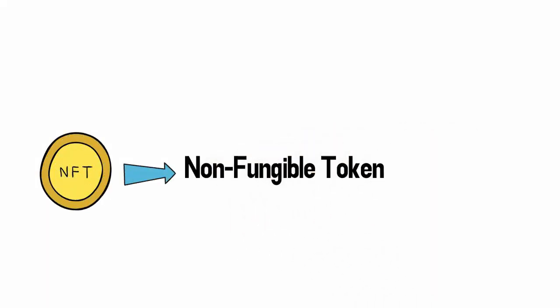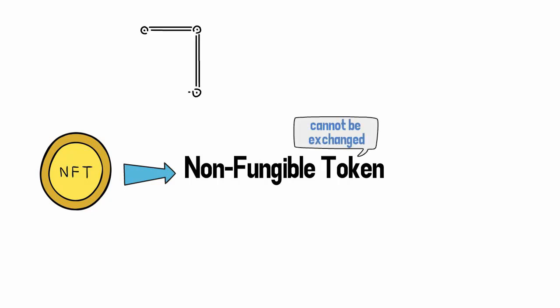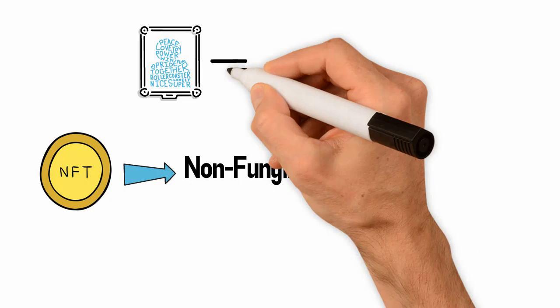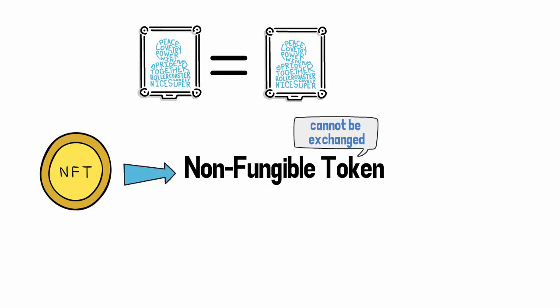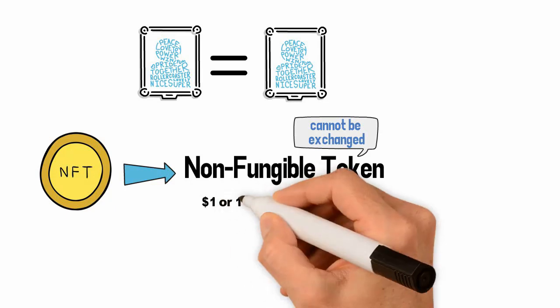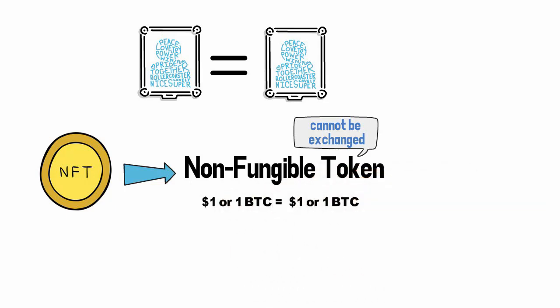NFT stands for non-fungible token. Non-fungible means that something cannot be exchanged for another item because it's unique. For instance, one piece of art is not equal to another. Both have unique properties. Fungible items, on the other hand, can be exchanged for one another. For instance, $1 or Bitcoin is always equal to another.